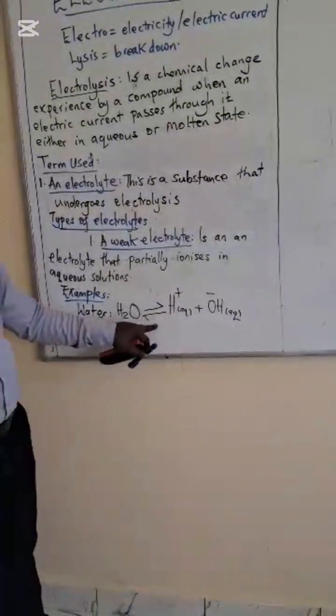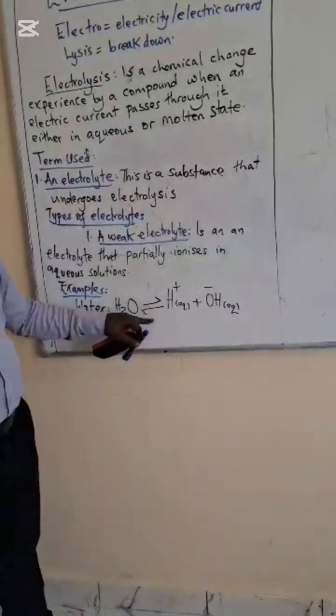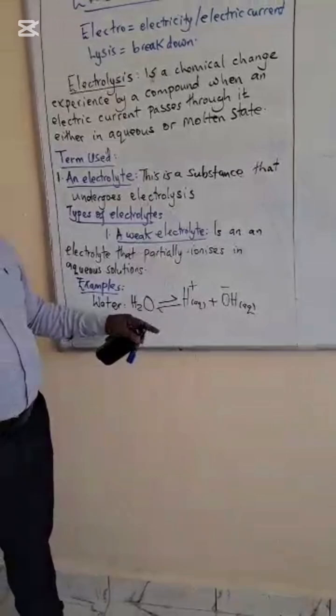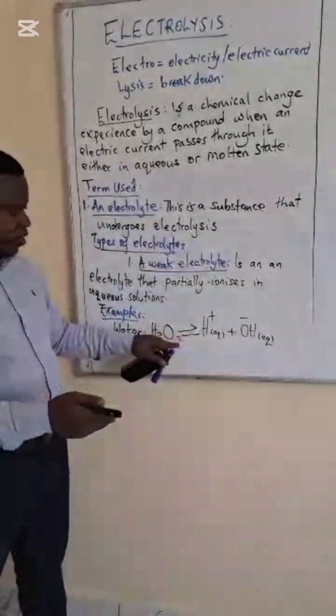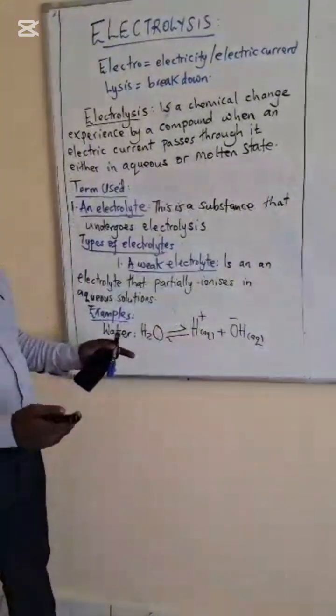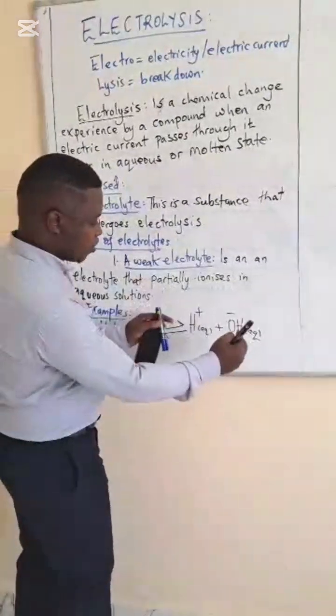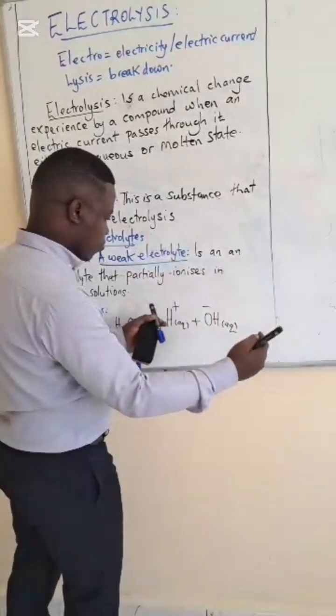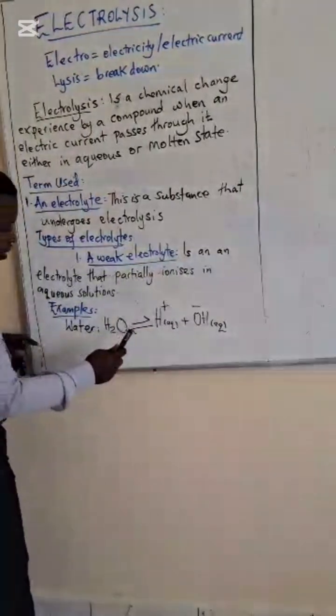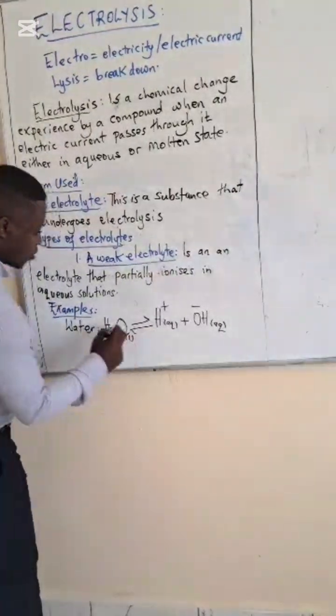I've decided to use a half equation because weak electrolytes, their reactions are reversible. Their reactions are reversible. What does this mean? That it is very easy for the product ions to combine again to form back the molecule of water.